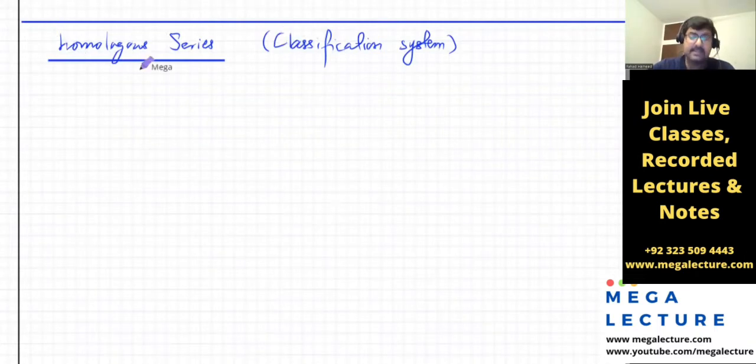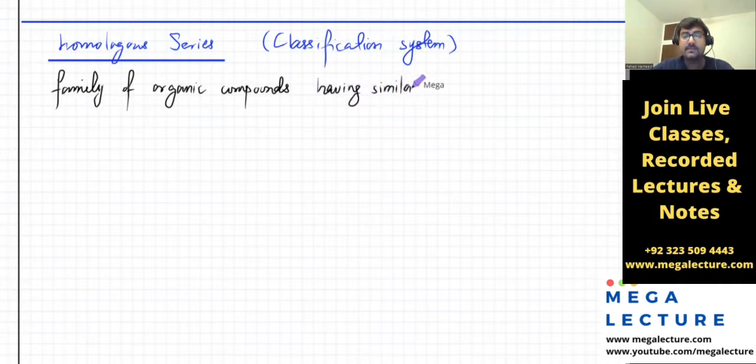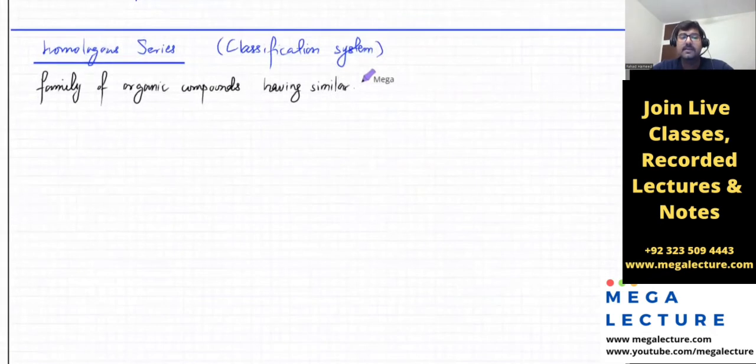The homologous series is a classification system. It's a family of organic compounds having certain similarities. So having similar what? That's the first question that you actually get. They ask you to give an explanation of the homologous series. You classify these organic compounds, billions of them, into a family having certain similar properties.